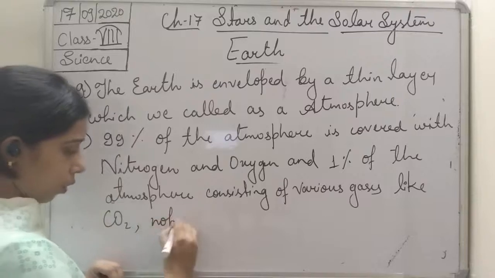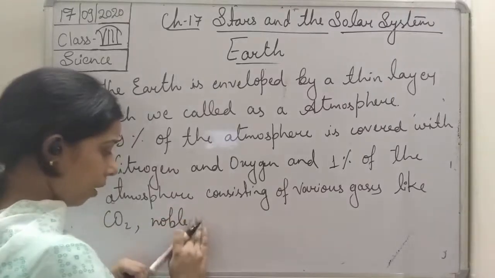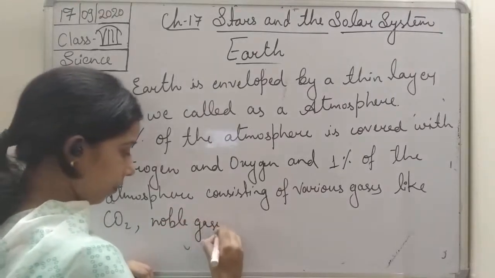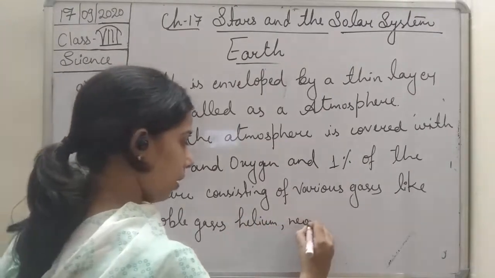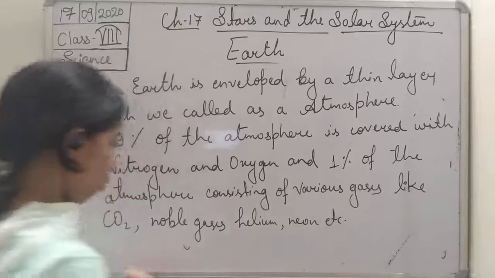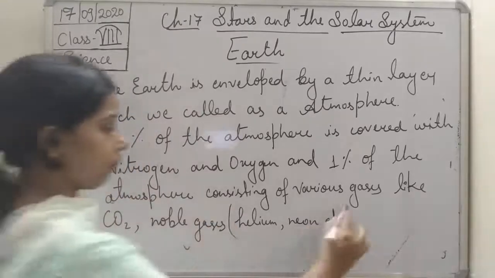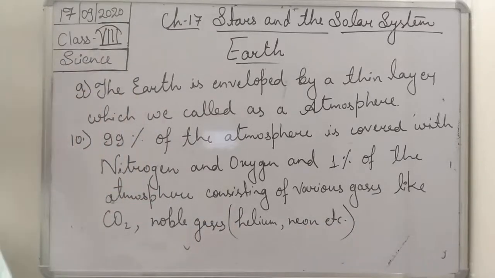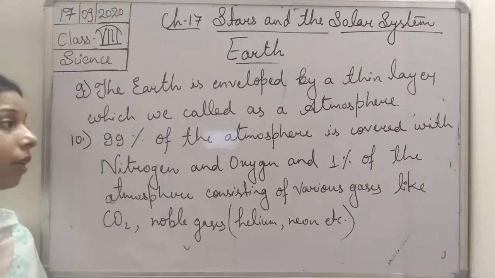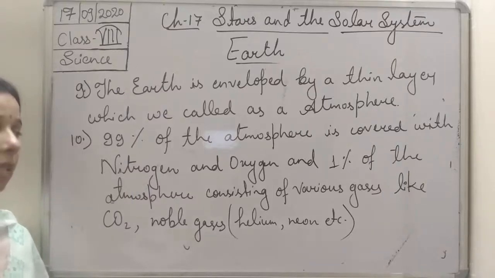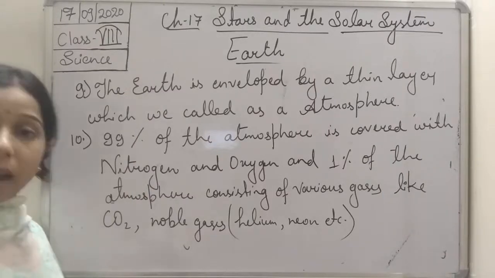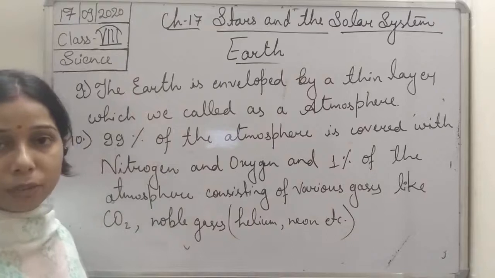Noble gases are what? Like helium. You have heard about helium, neon, etc. So 99% of the atmosphere is covered with nitrogen and oxygen, and only 1% consists of the various other gases except nitrogen and oxygen.